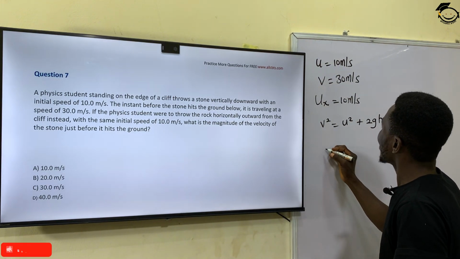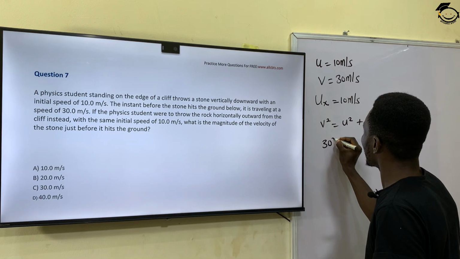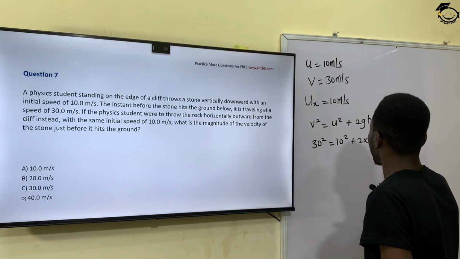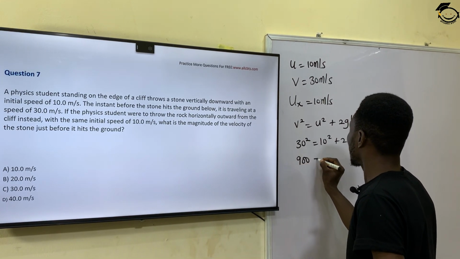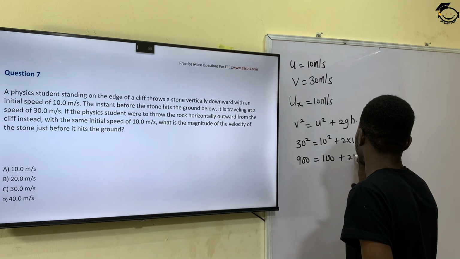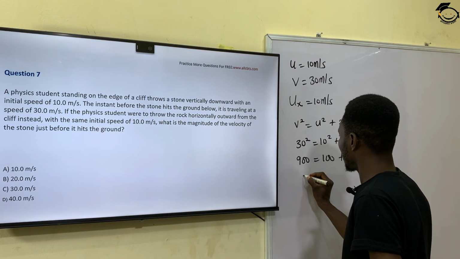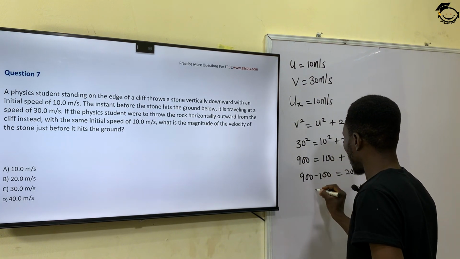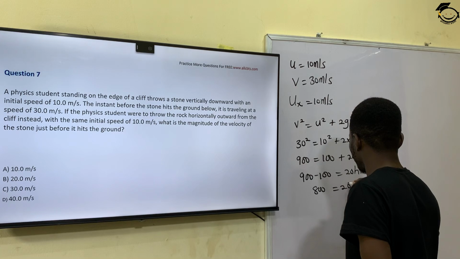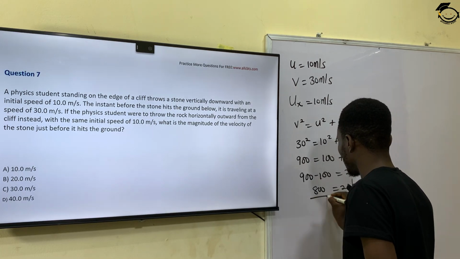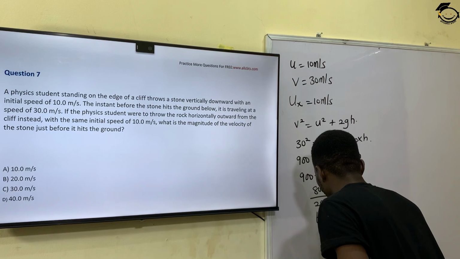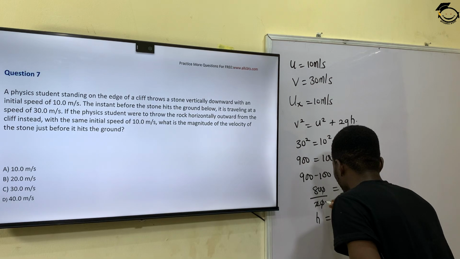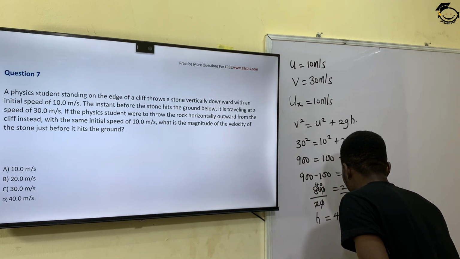So my final velocity was given as 30, so I have 30 squared is equal to 10 squared plus 2 times 10 times h. So this will give me 900 is equal to 100 plus 20h. So 900 minus 100 is equal to 20h. That will give me 800 is equal to 20h. Divide both sides by 20. This means that my h is equal to 40. So I have 40 meters.